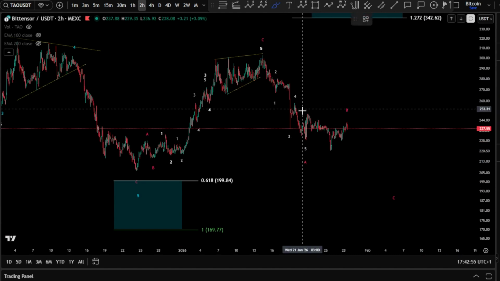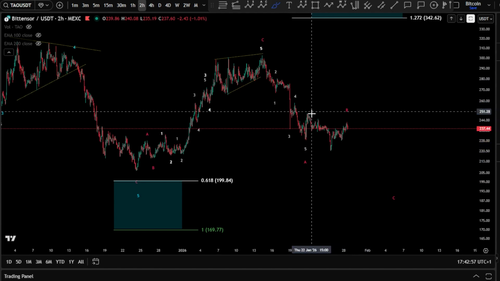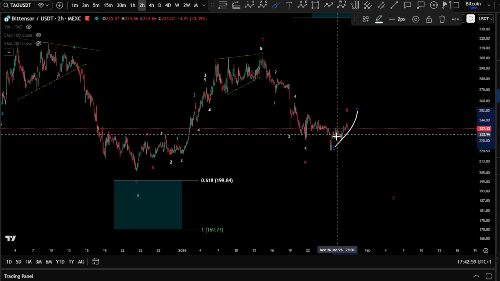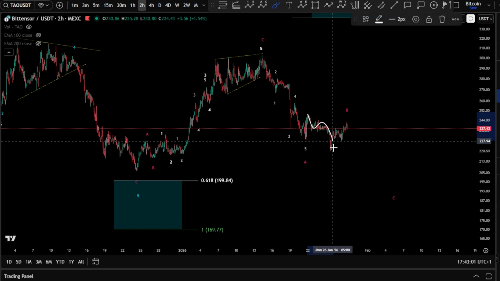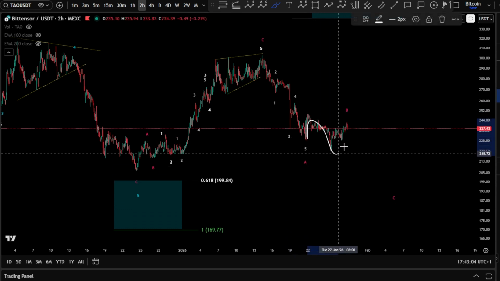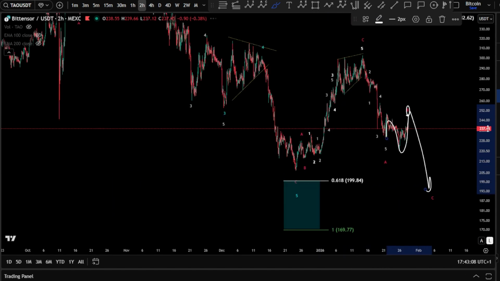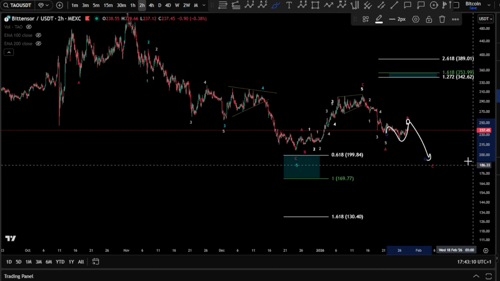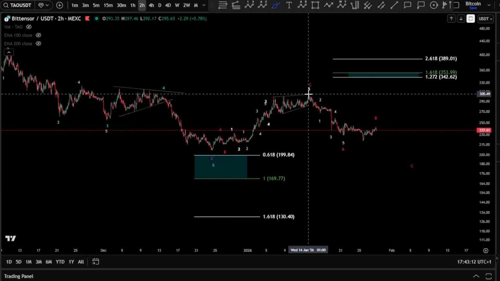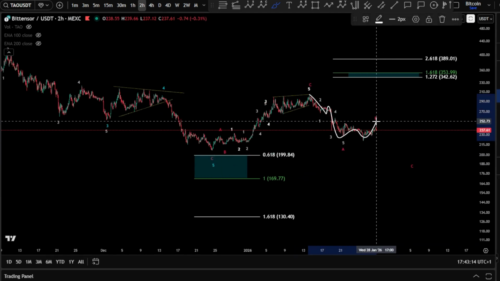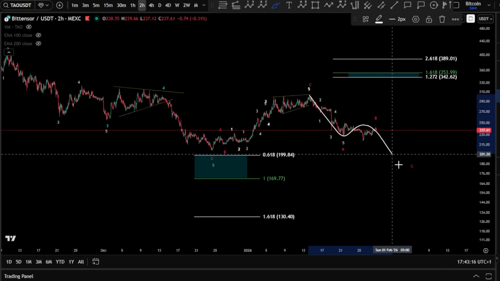It can still be looking at an A, B, and C because of the three-way structure here pushing toward the upside in validation. That means we have an ABC expanding flat at least here, wave B, and then pushing potentially still for lower.